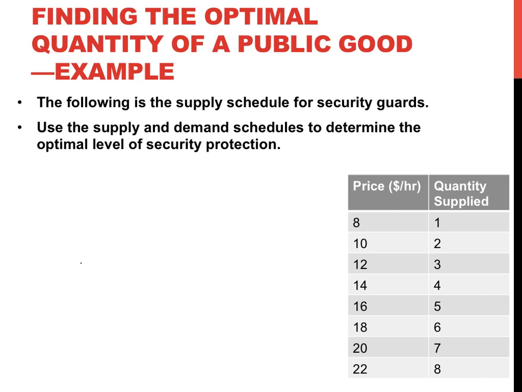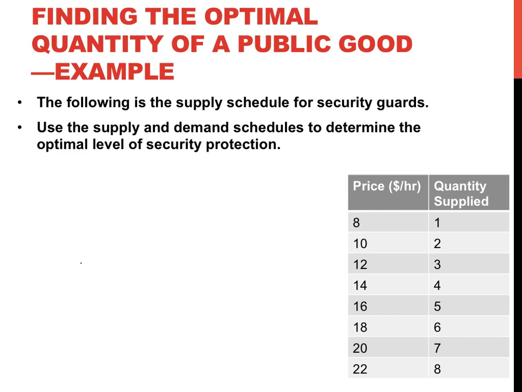Using this supply schedule for security guards, where we have the quantity supplied of security guards, the number of hours, and the price in dollars per hour, use the supply and demand schedules to determine the optimal level of security protection in this market. Pause the video and try to find the optimal level of security protection using the supply schedule presented here and the demand schedule on the previous slide.